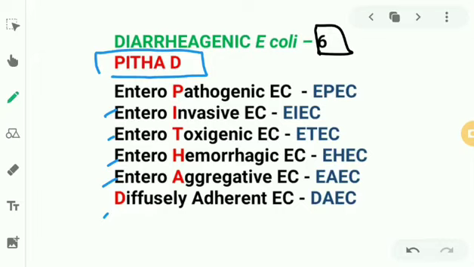enterotoxigenic E. coli. And T stands for traveler's diarrhea. It is the most common cause of traveler's diarrhea. Do you know what is the most common parasitic cause? It is Giardia. So Giardia is the most common parasitic cause for traveler's diarrhea, but overall the most common cause for traveler's diarrhea is enterotoxigenic E. coli. And there is no invasive in the heading, right? So it's not invasive. There is no blood and mucus in the stool or in the diarrhea.